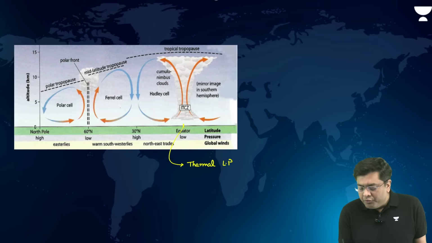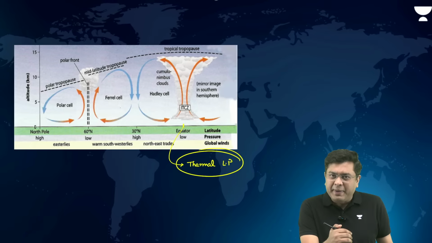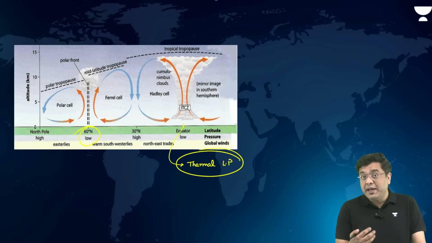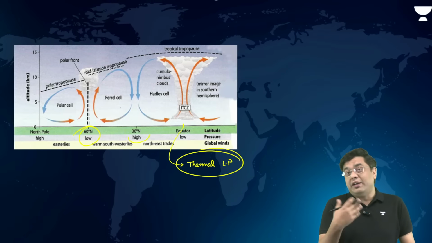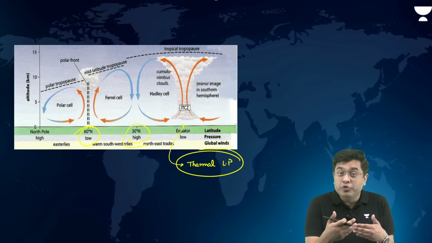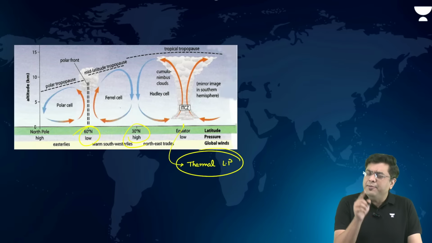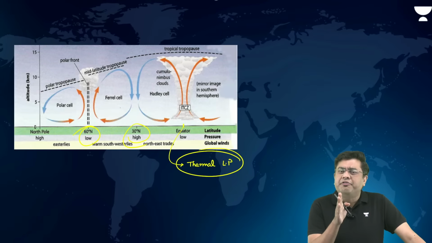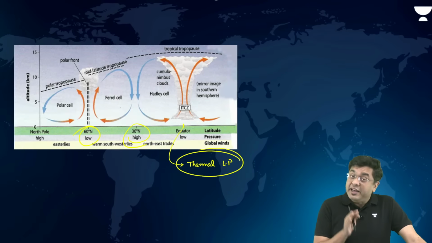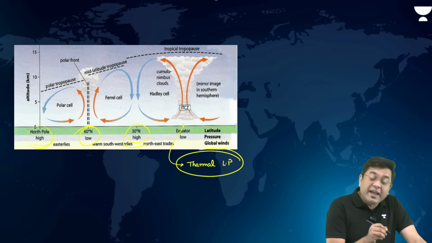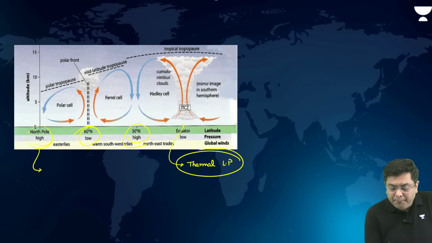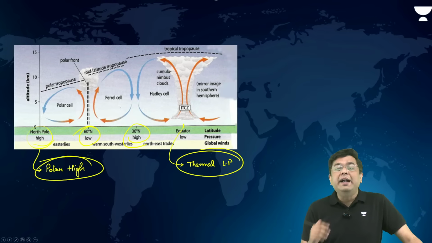Now, when we talk about the pressure zones across the planet, you have dynamic pressure zones. For example, the subpolar low pressure, that is dynamic. Then the subtropical high pressure, that is also dynamic, which is influenced by the wind movement, the air movement. At the same time, you have thermal pressure zones where the pressure conditions are attributed purely to temperature. For example, very cold conditions at the region of the poles end up creating a thermal high pressure, also referred to as a polar high. So you have an equatorial low and a polar high.